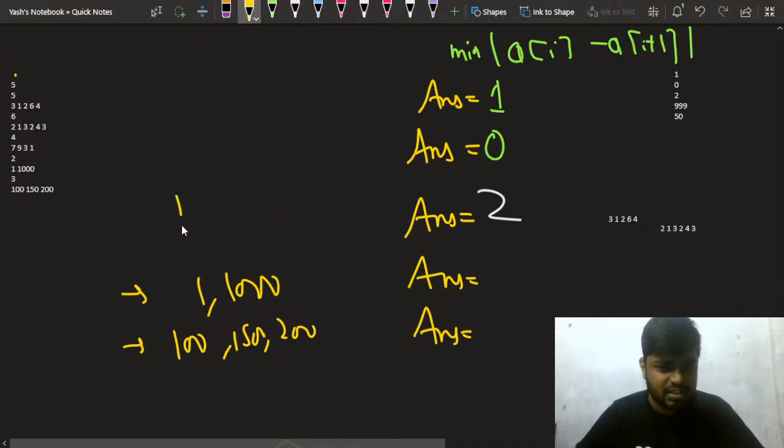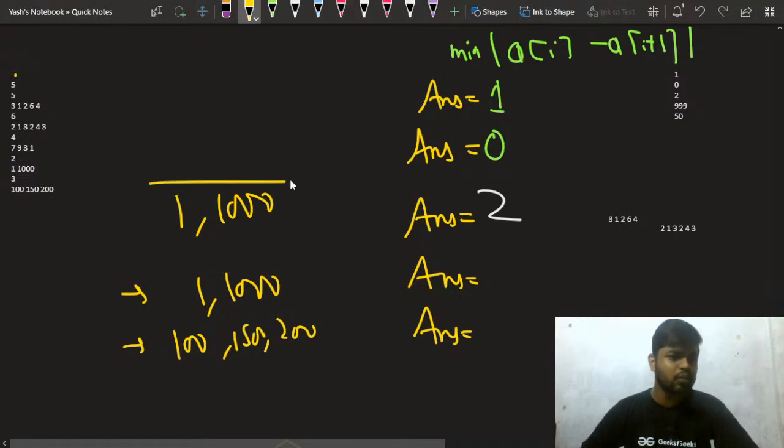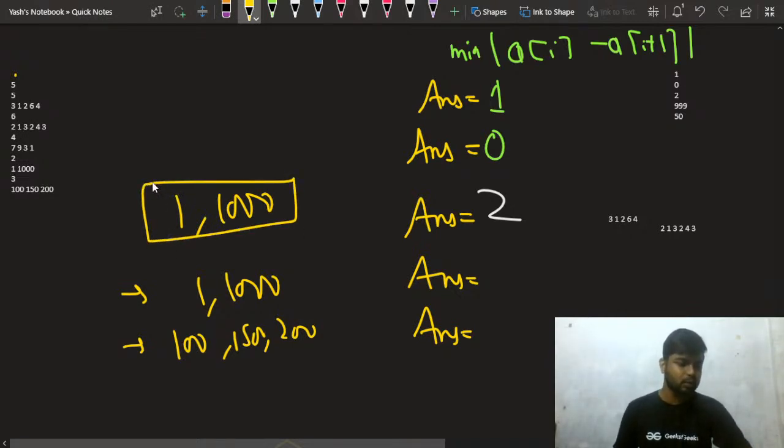Now let's move to the next test case. The next test case is 1 and 1000. What do I do for this test case? Can someone quickly tell me in the chat what I do for this test case?